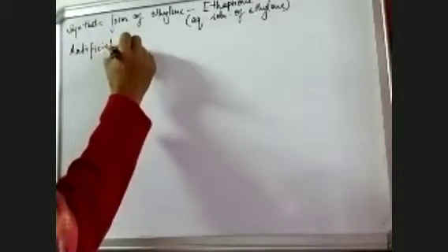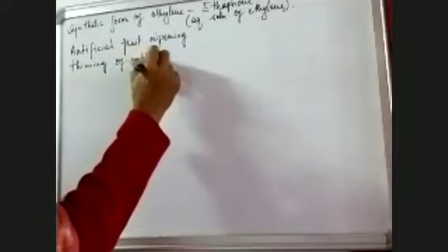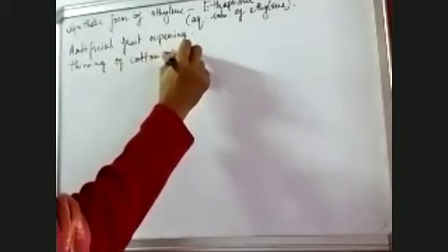The second function of this is thinning of the cotton fiber. Besides this, thinning of the walnut shell.